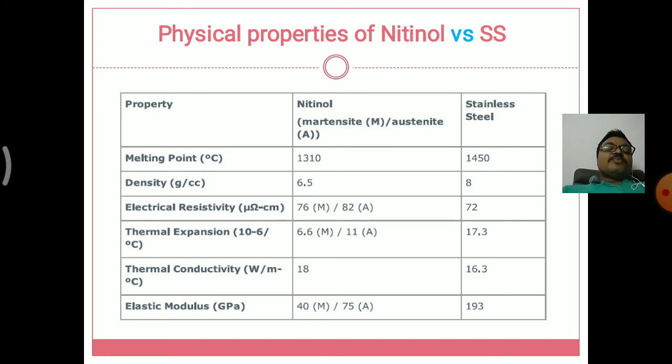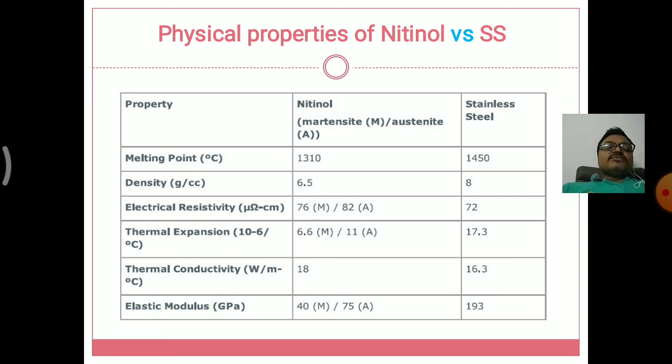Next, the second property, density, that is the weight of the material. Nitinol has 6.5 grams per cubic centimeter, but stainless steel is somewhat heavier than nitinol, at 8 grams per cubic centimeter. Next, the third property is electrical resistivity. Nitinol has 76 to 82, but stainless steel is 72, somewhat less than nitinol.